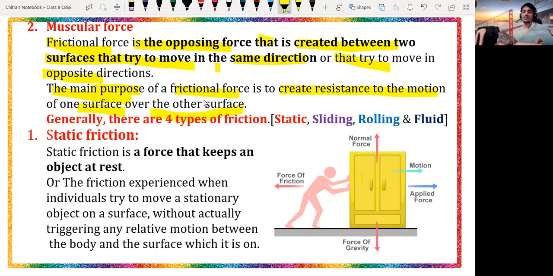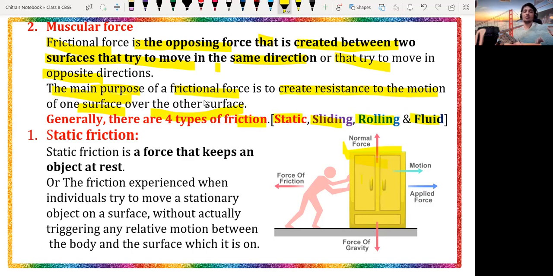That particular door you can see here in yellow color resists motion because it wants to remain, or we can say it has a tendency to remain, at rest only. Generally there are four types of friction force, beta: static force, sliding force, rolling force, and fluid force. We will discuss them one by one.